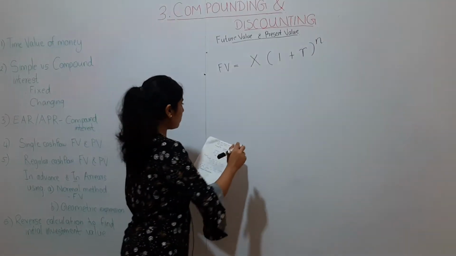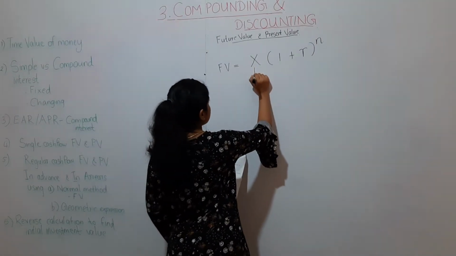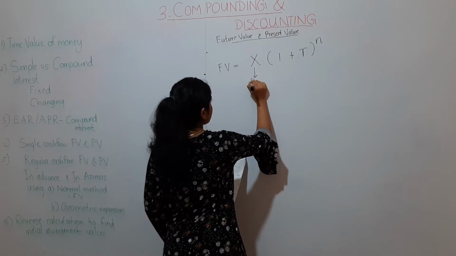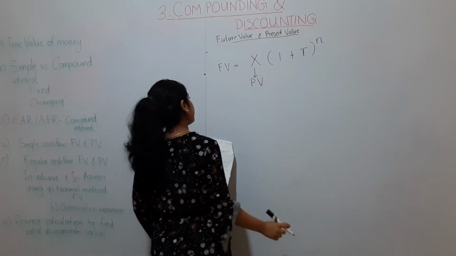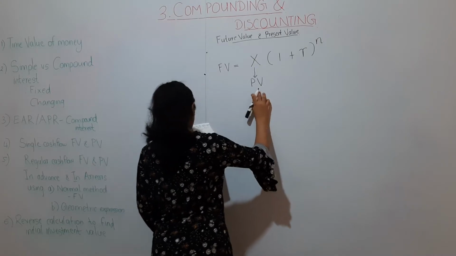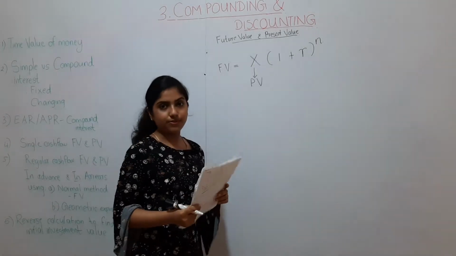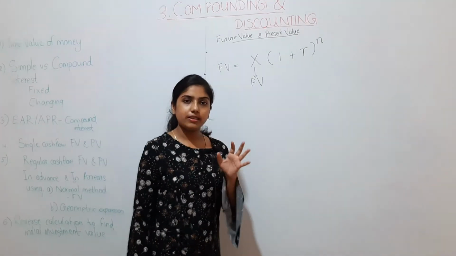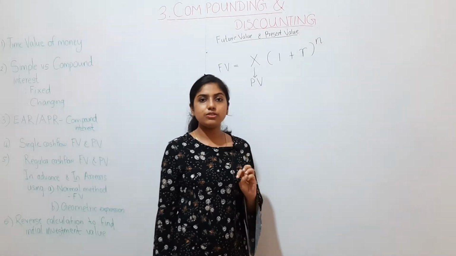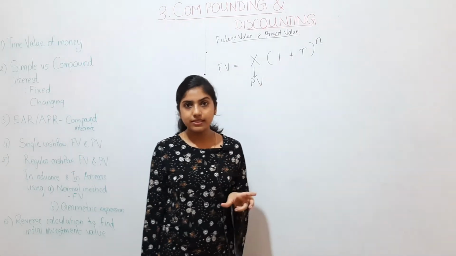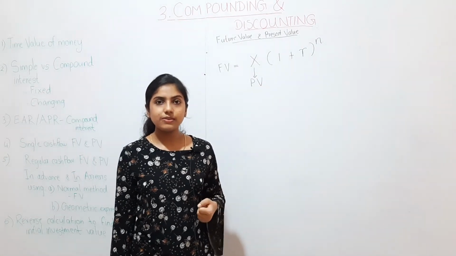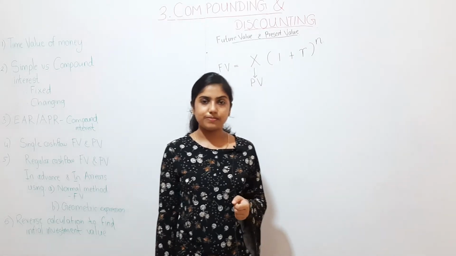You could denote this cash flow x as the present value. That means today's value. Now we get introduced to the terms present value and future value.